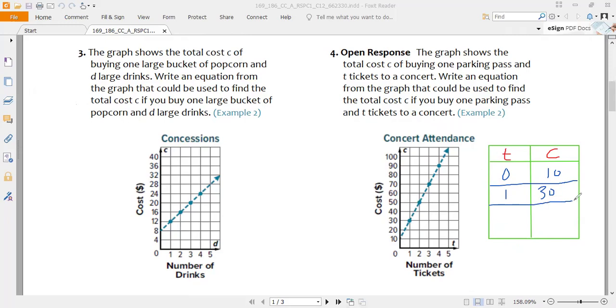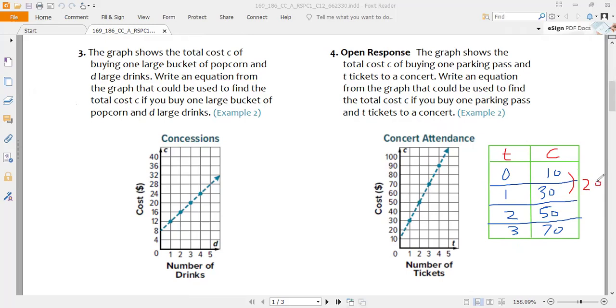Again, if you have two tickets, how much is the cost for number two? Let us move toward the circle here. It's 50. So let us write here 50. And if I have three tickets, the cost is 70. Okay, 3 and 70. Now I will use this table to find the equation, and we know how to find the equation from the given table. So let us first find the common difference. 30 minus 10 will be 20.